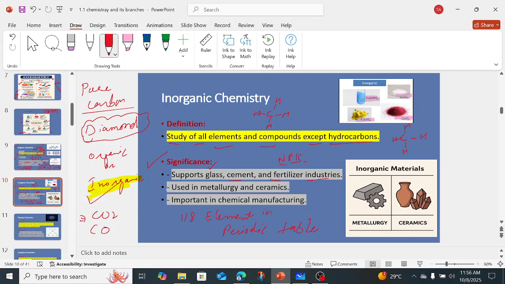Okay, the next point we have is used in metallurgy and ceramics, right? So what does metallurgy mean? Metallurgy means to be drawn into sheets and wires, right?